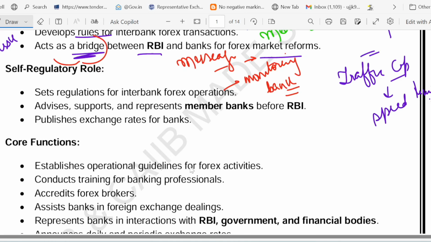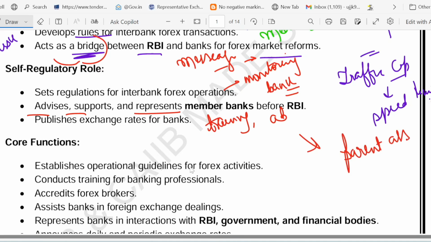So it helps banks with training. You can see it helps banks with training, advice, support, and even represents them before RBI. Let me give you one example. Think of it like a parent association in a school, right? Suppose there is a parent association in a school. So they set the guidelines, train the teacher.